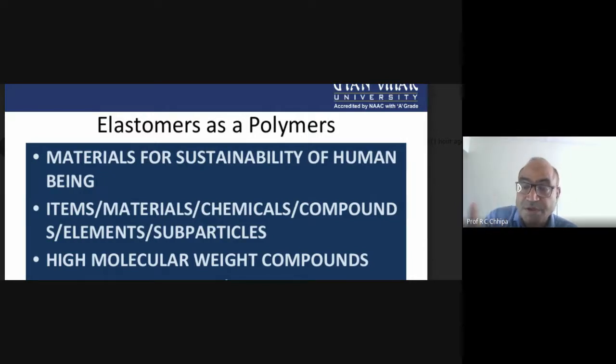So in the chemistry lab, it is a great role of the chemist to identify answers for different technologies. Here, these elastomers are for the sustainability of human beings. That gas tragedy took about 20,000 lives, only because of the valve leakage.